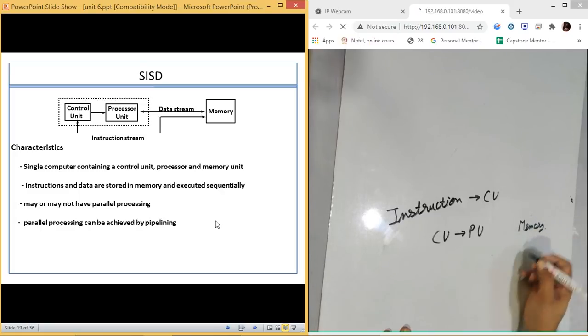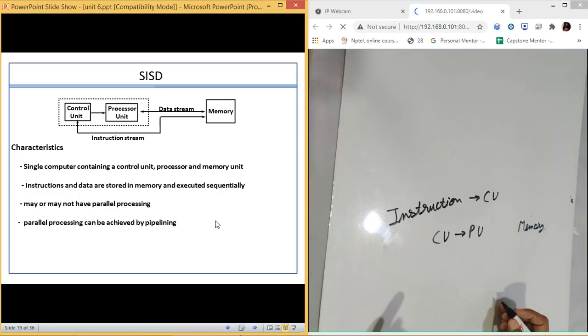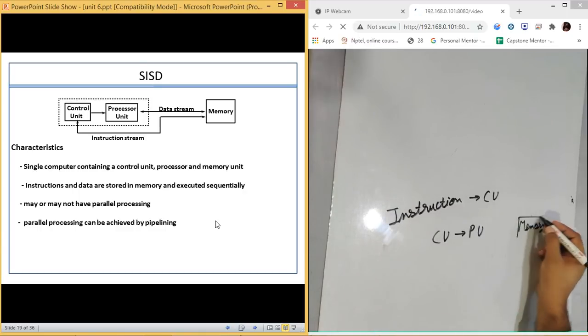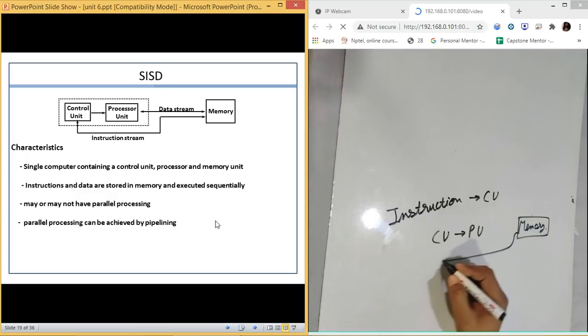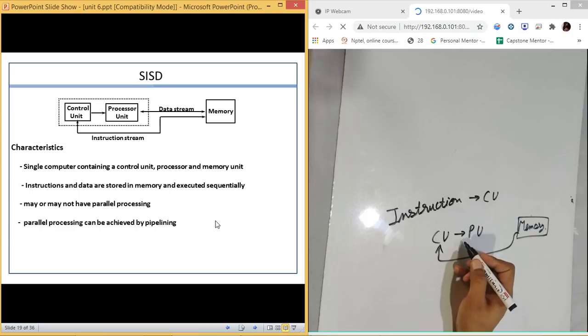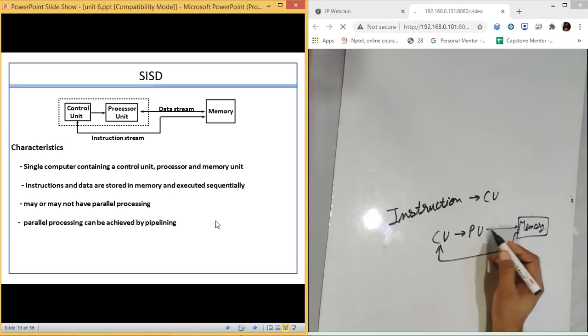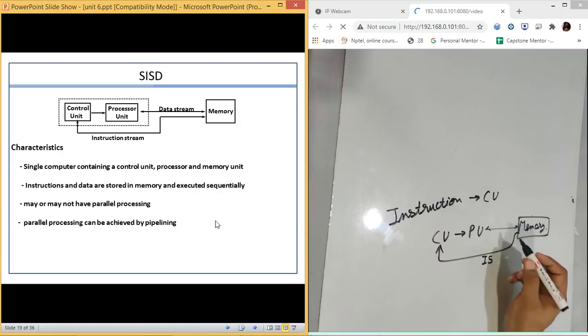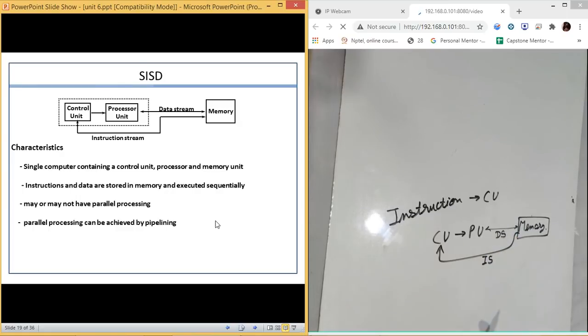This is what we have in a SISD architecture. The data we get from memory goes to the control unit, and the processing unit will process it. This is the instruction stream and this is the data stream.